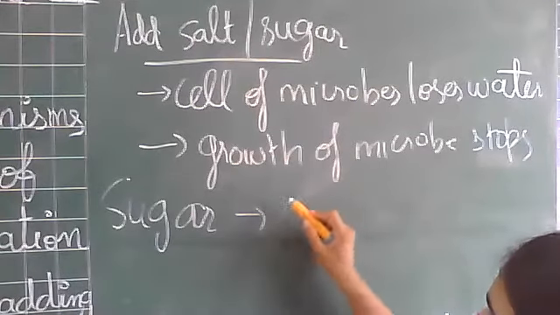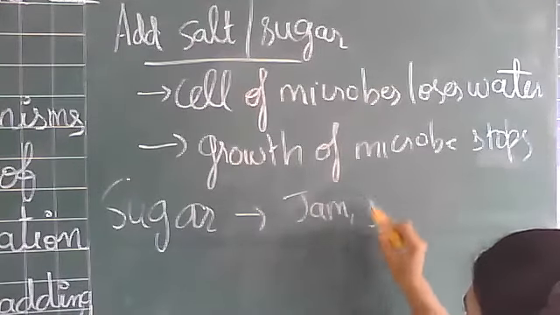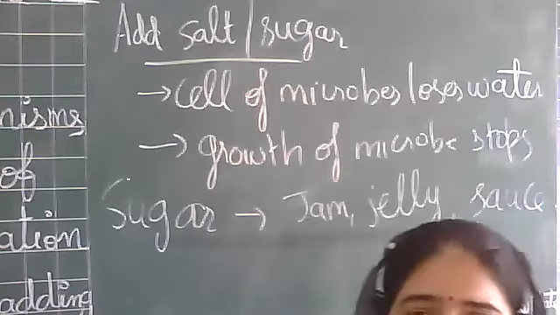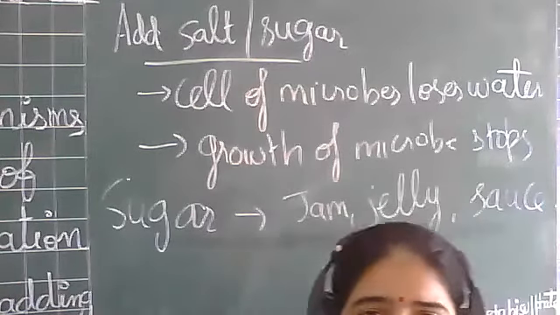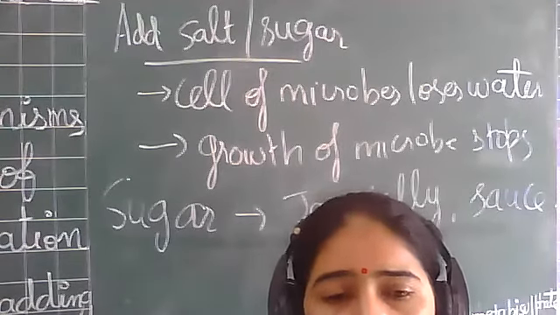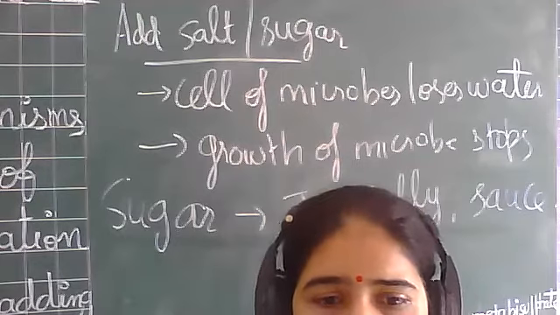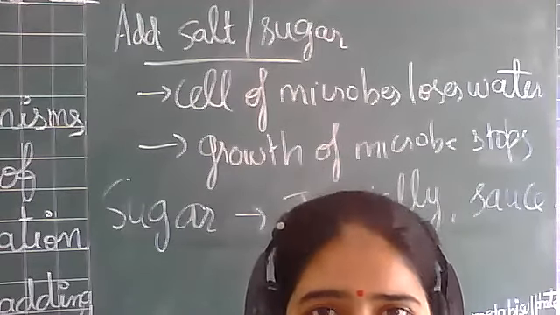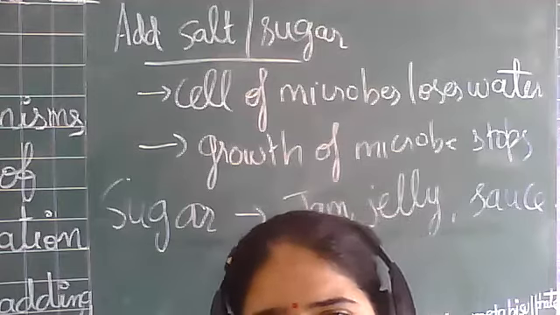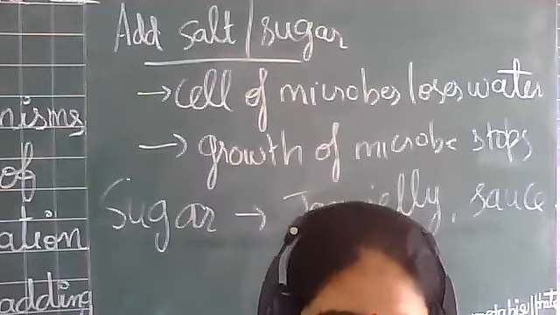So it is added in jam, your jelly, and your sauce, right? So this is the method of food preservation, that is by adding salt or sugar, right? So I hope you're clear with this. On addition of salt or sugar, the sugar and the salt remove moisture from the cell of the microbe, making its growth impossible further, and which will preserve our food item, right?